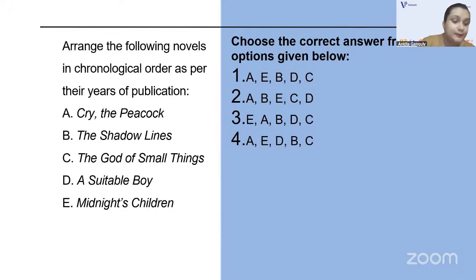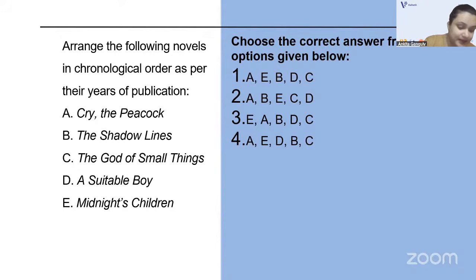When were these works published? Cry the Peacock by Anita Desai was published in 1963.